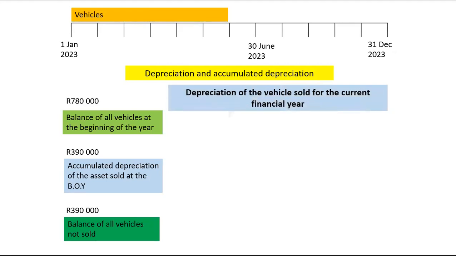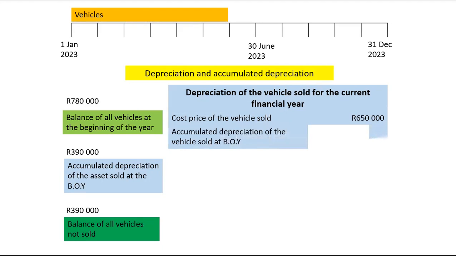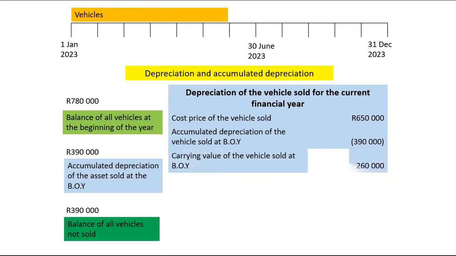I will start with the cost of the asset sold, which was 650,000, and then subtract accumulated depreciation of the assets sold at the beginning of the year, and that will be 390,000. This will give me the carrying value of the vehicles sold at the beginning. Remember, everything I'm doing now is at the beginning of the year, which is the 1st of January 2023. So at the beginning of the year, the carrying value of the vehicle sold will be 260,000. And then I will stop here.